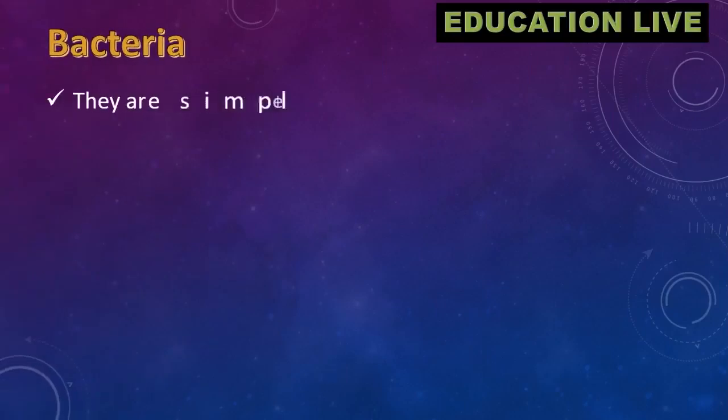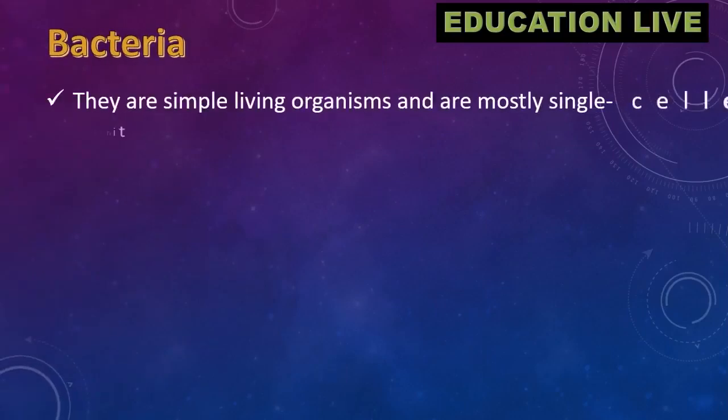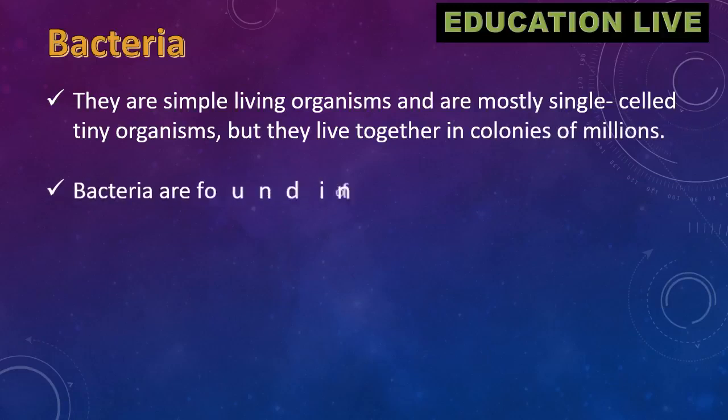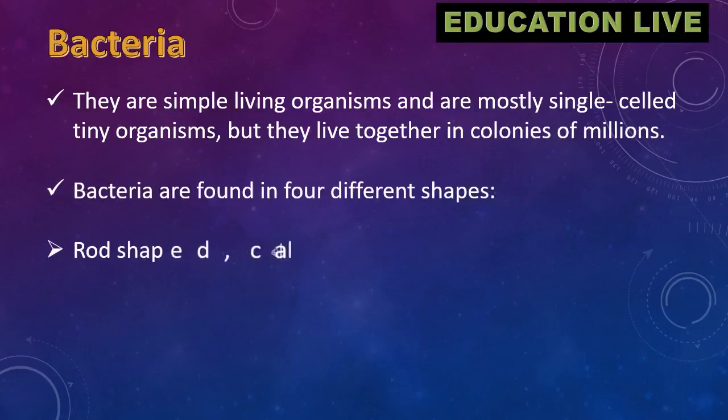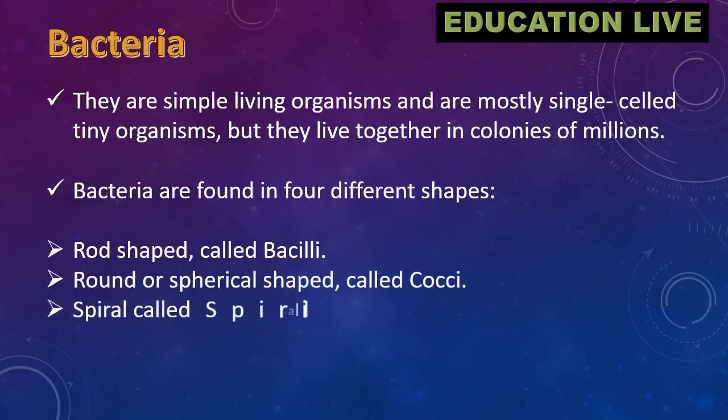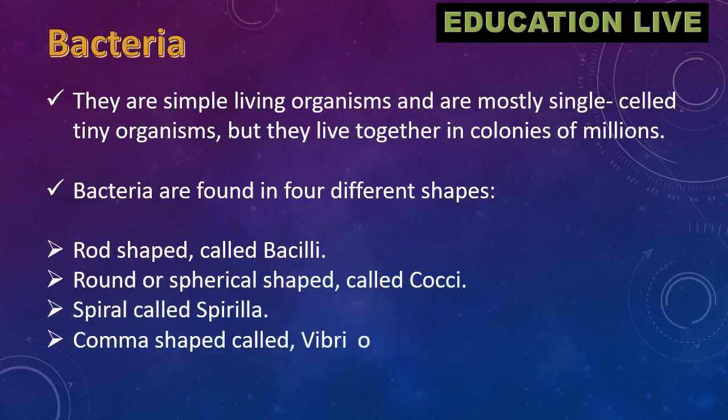Bacteria. They are simple living organisms and are mostly single-celled tiny organisms, but they live together in colonies of millions. Bacteria are found in 4 different shapes. Rod-shaped, called bacilli. Round or spherical shaped, called cocci. Spiral, called spirilla. Comma-shaped, called vibrio.